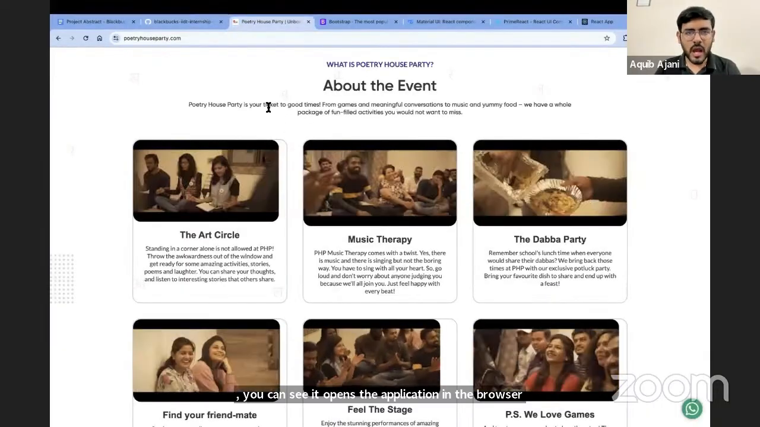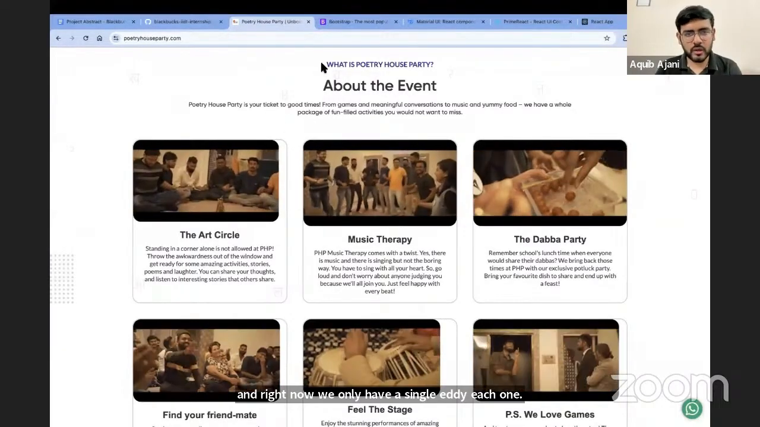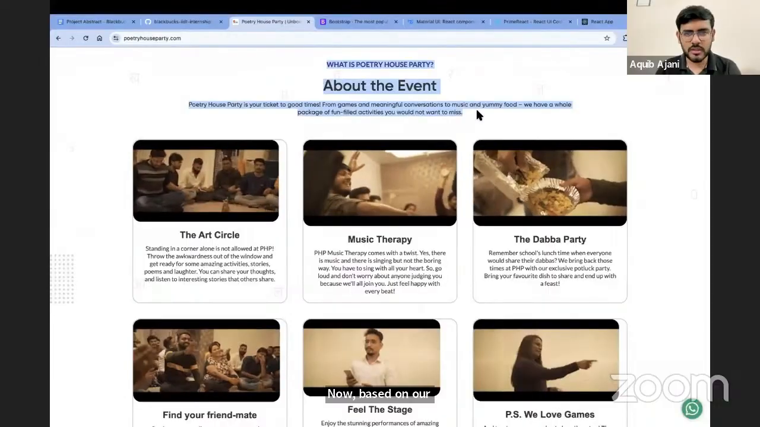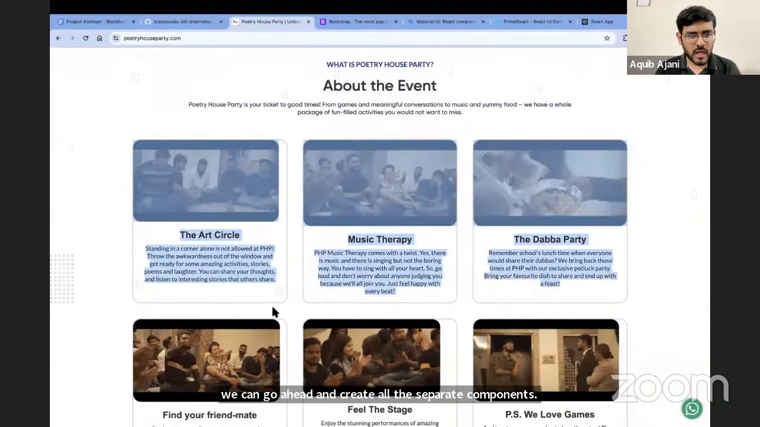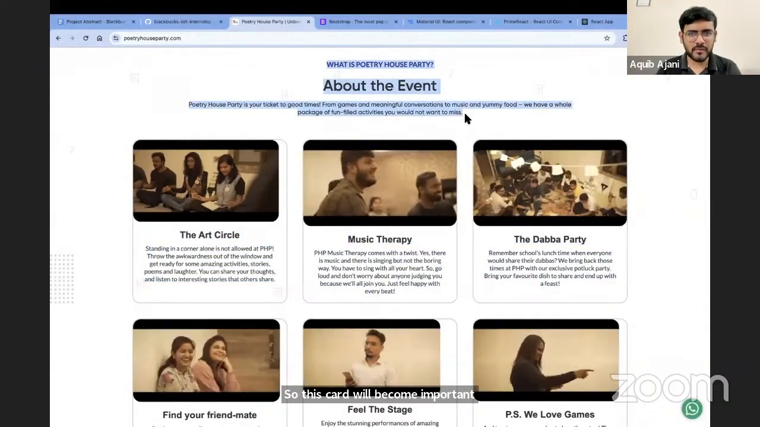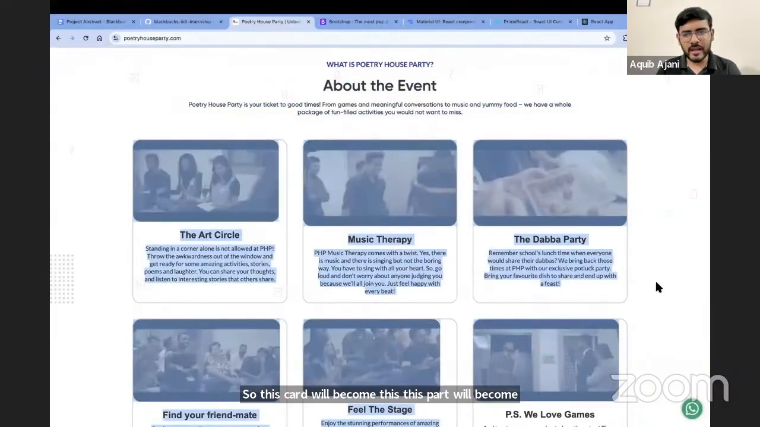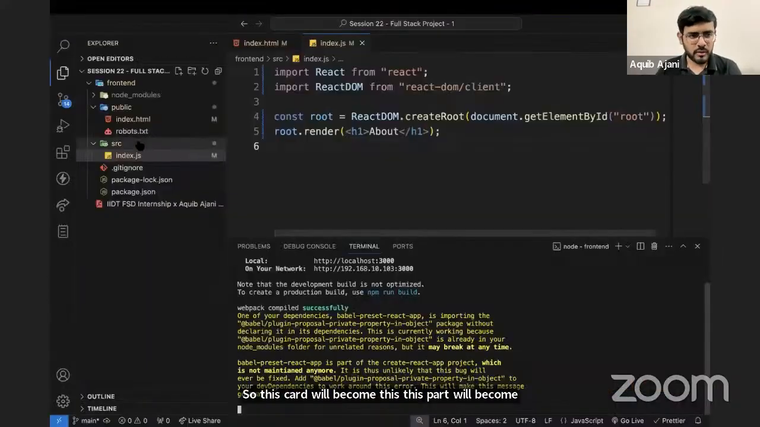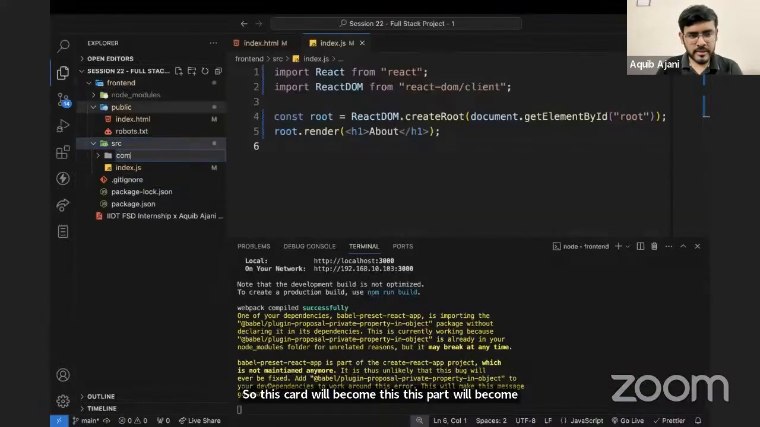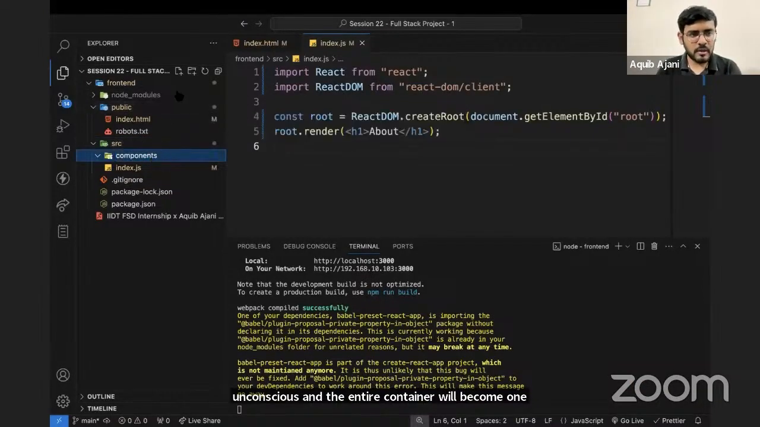Now, based on our component structure, we can go ahead and create all the separate components. So this card will become one component. This part will become one component, and the entire container will become one component. So let me structure it. Let's say components, for example, right?